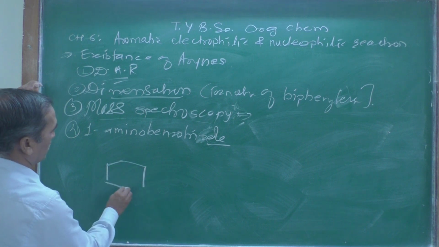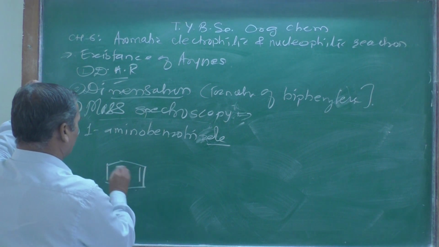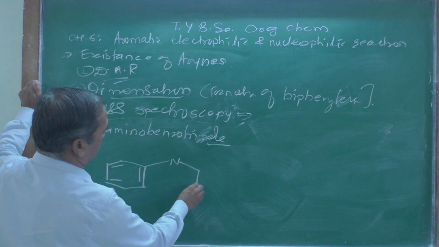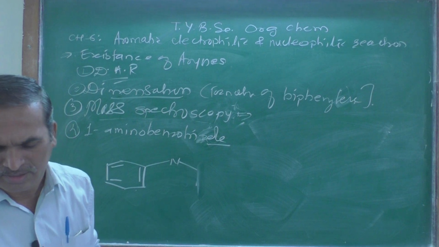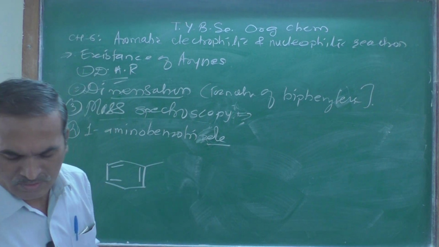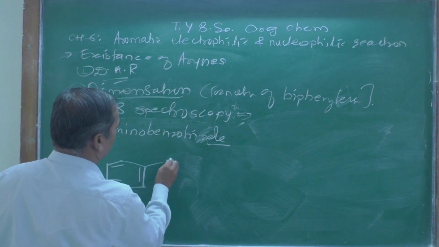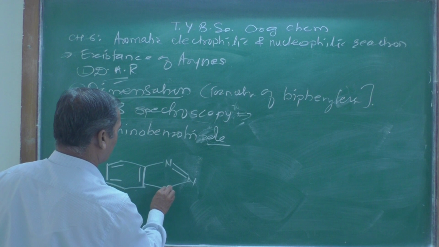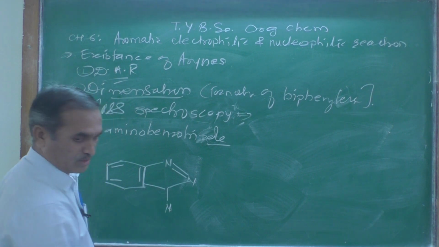This is the benzene, then here is a nitrogen atom, and then there is a 5-membered ring here, with one more nitrogen atom here, then double bond N, and a nitrogen atom.